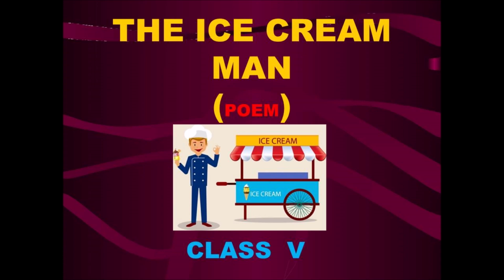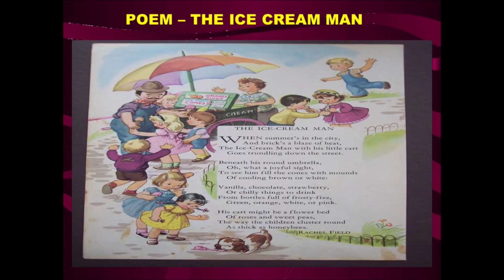Today we are going to continue with the poem The Ice Cream Man. In the last two classes, we have seen a few stanzas. We'll recap it first and then move on to the remaining stanza. This is the poem The Ice Cream Man. Look at the picture. The ice cream man is with his cart, and the children are around him to get ice creams. This is how you see it in the book.